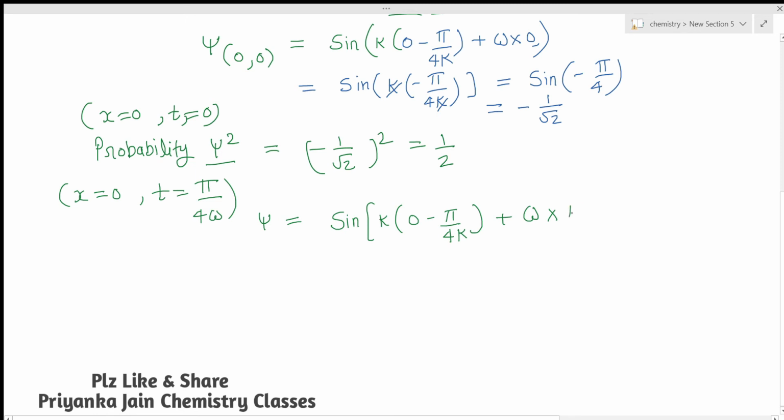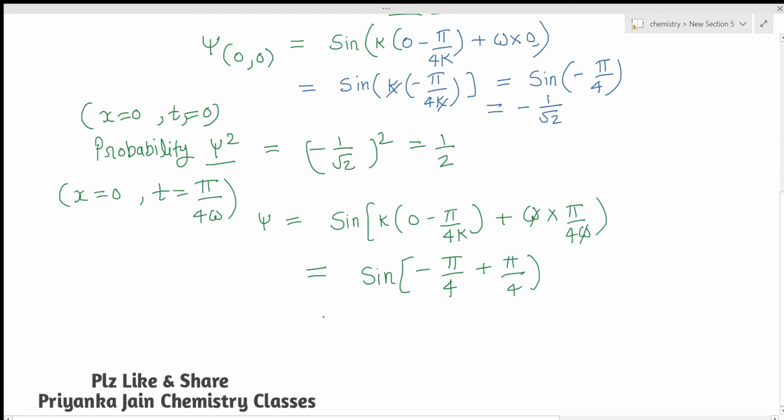Value of t will be equal to pi upon 4 omega. So what are you getting? You are getting sine of minus pi by 4 plus, here this omega to omega will cancel out, and you are getting plus pi by 4.